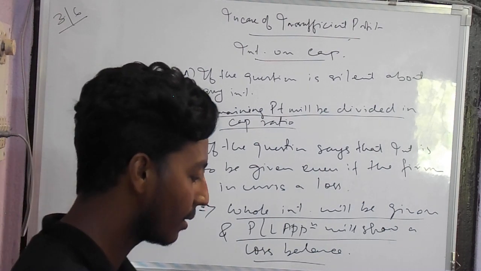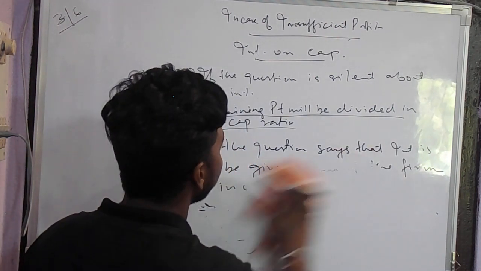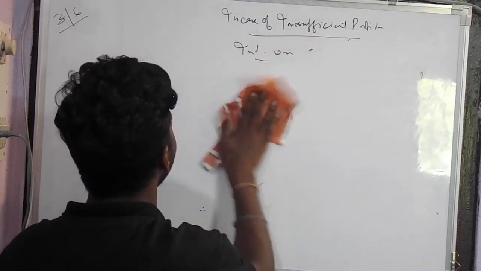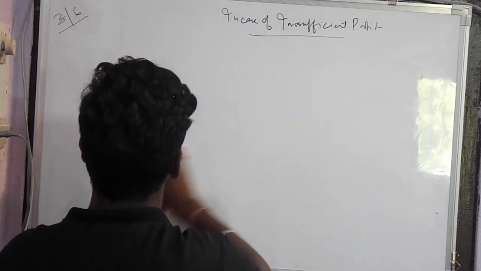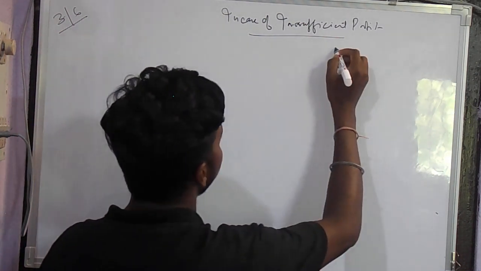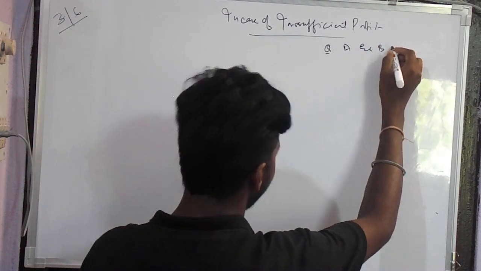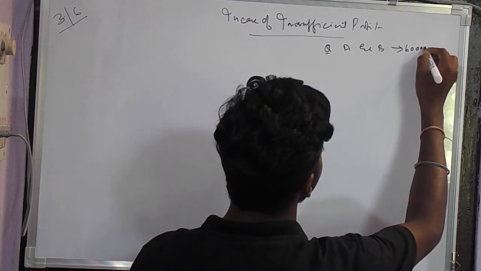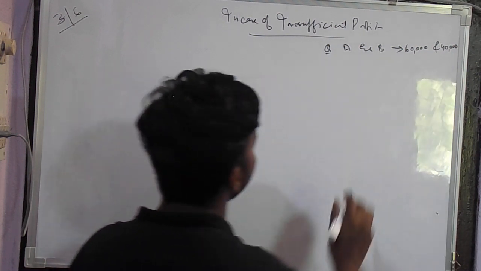Now let's see how we will solve these. Let's take a question. A and B are partners.